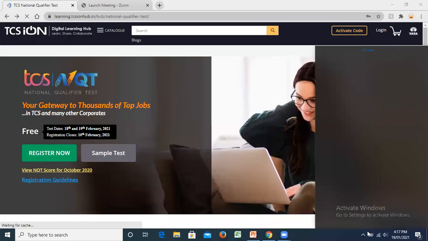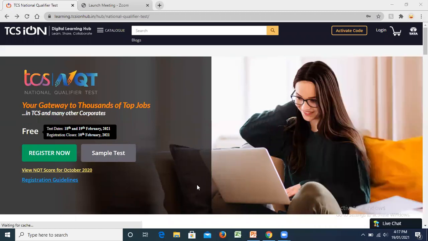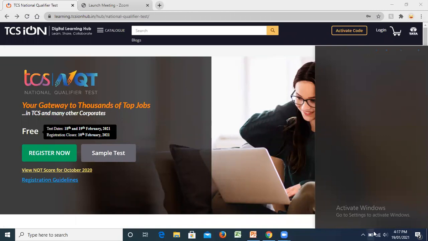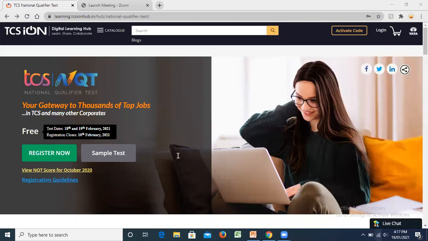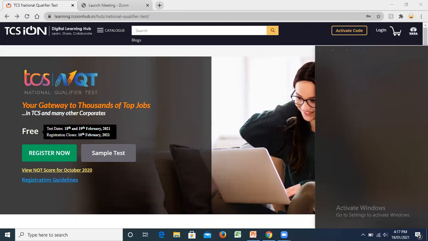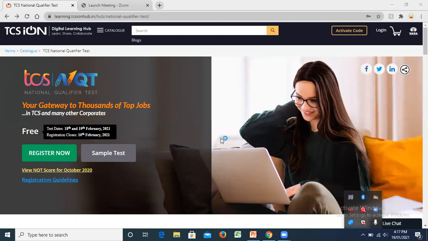So I have pasted the link on Chrome. When you paste the link on Chrome, this is the page that it is going to direct to. That is, you're going to go directly to the home page of digital learning. This is the page that you're going to be redirected to: learning.tcsionhub.in/hub/national-qualifier-test. This is the home page we are going to get directed to.